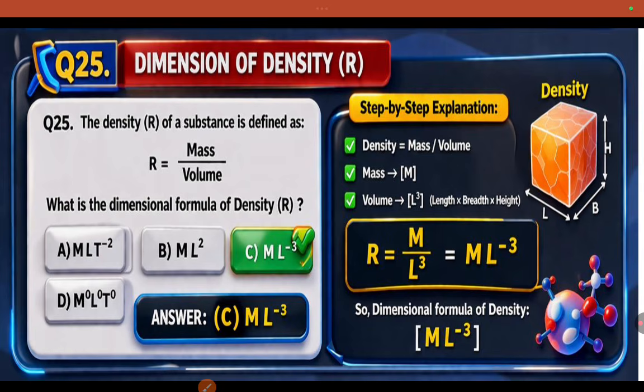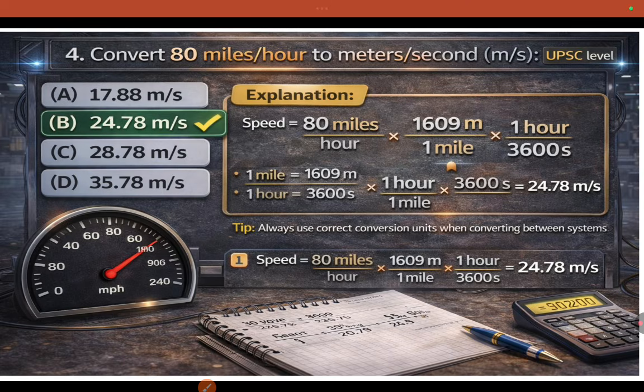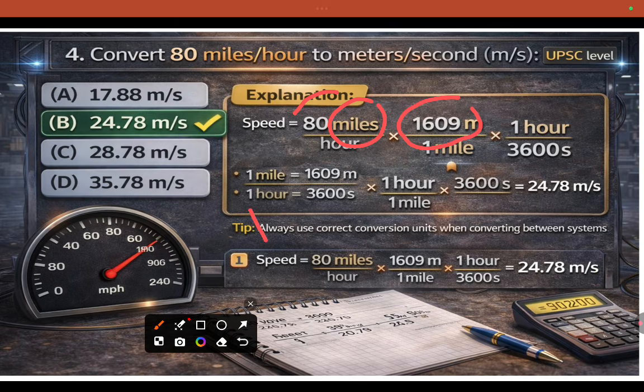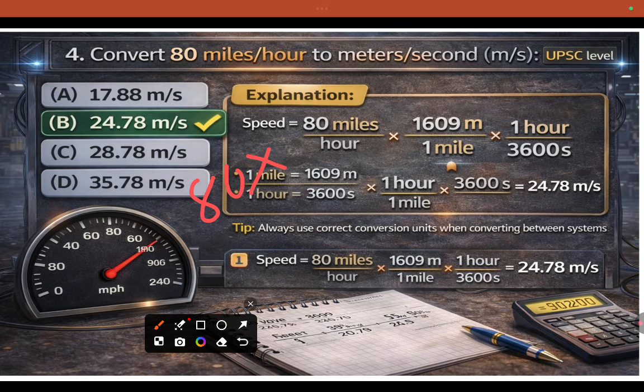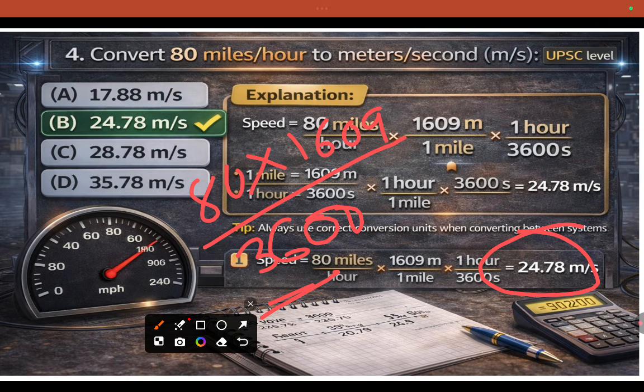Next, 80 miles per hour in what? In meter per second. See, simple one. 1 mile equals 1609 meters. So now we have to convert 80 miles. 1 mile equals 1609 meters, and per hour is what? 1 hour equals 60 minutes, 60 seconds, that is 3600 seconds. After putting the values, you will get 24.78 meter per second.